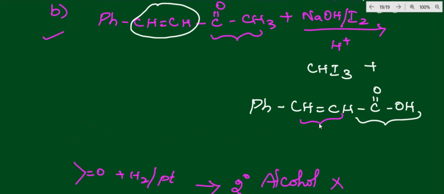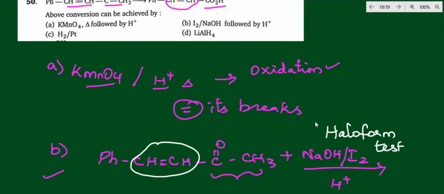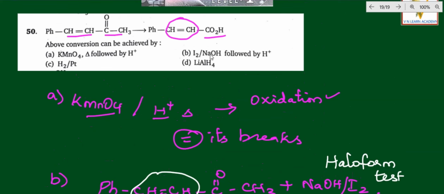And the last one is lithium aluminum hydride. It is also one kind of reduction process, so you will get a secondary alcohol here too. Lithium aluminum hydride is a strong reducing agent, and of course so is platinum. So both will not be the correct option. Of course option A also will not be correct, because it mainly attacks the double bond and breaks it, whereas the double bond should stay.